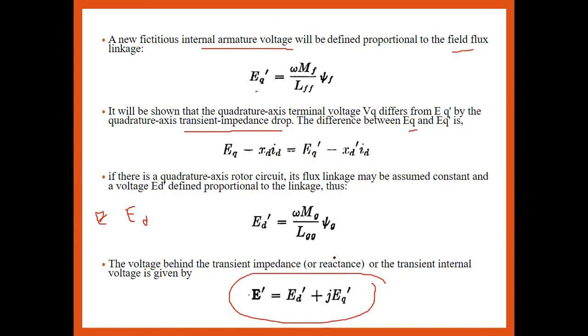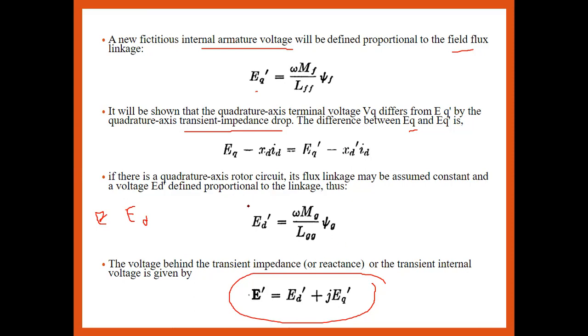So for simplification, if there is a quadrature axis rotor circuit, the flux linkage is assumed to be constant. If the flux linkage is constant, then ED dash should be proportional to the flux linkage.